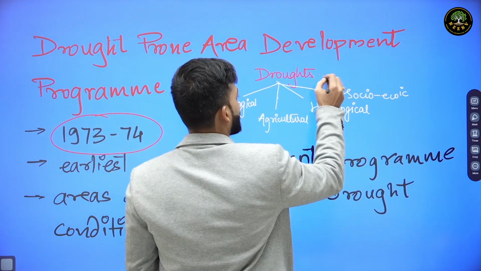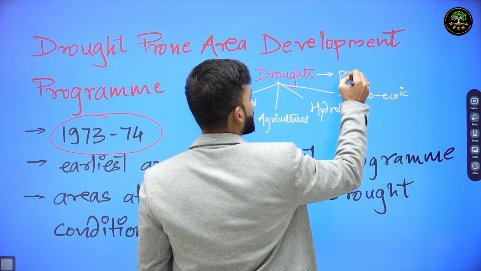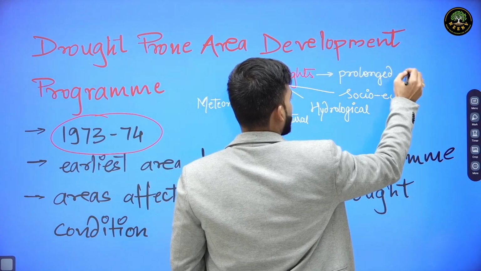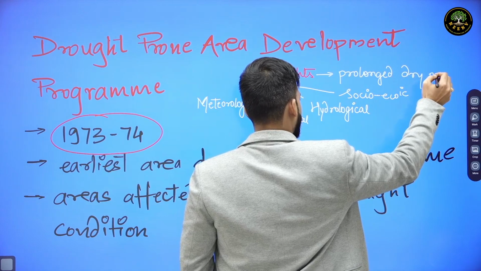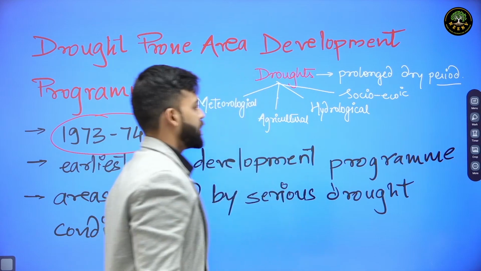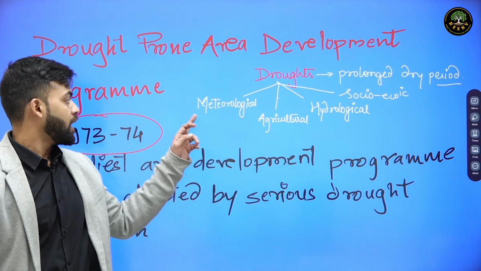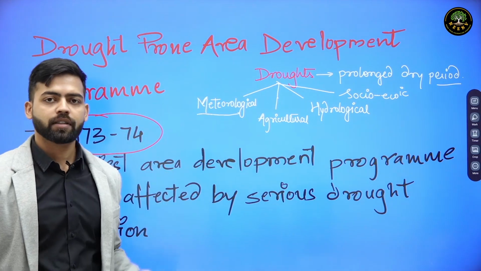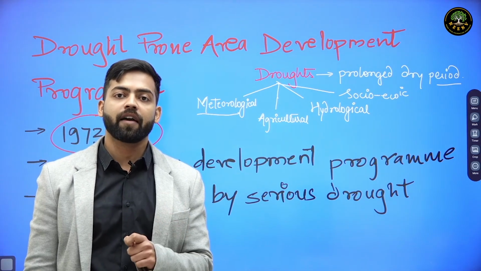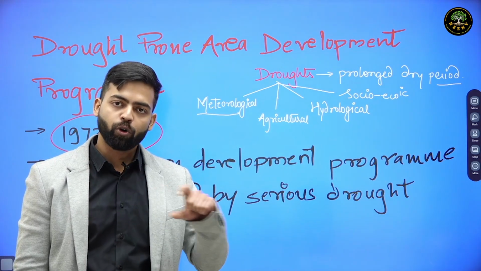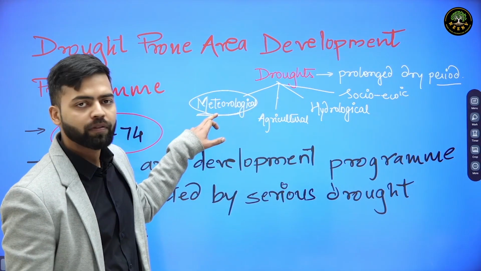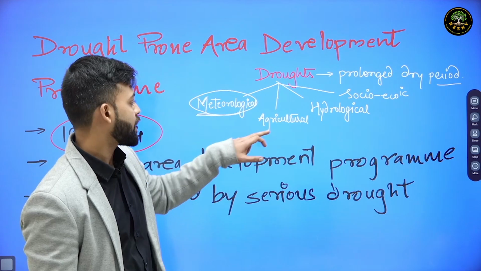Drought is nothing but a prolonged dry period which has various implications. Now, as far as meteorological drought is concerned, meteorological drought happens when there is less than average rainfall for a prolonged period of time. So that happens because of dryness, dry season.